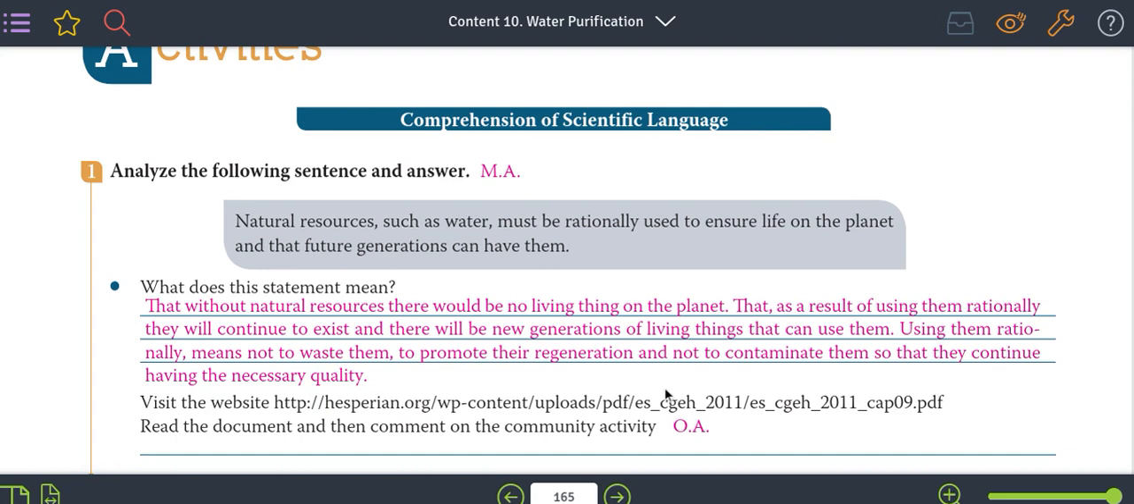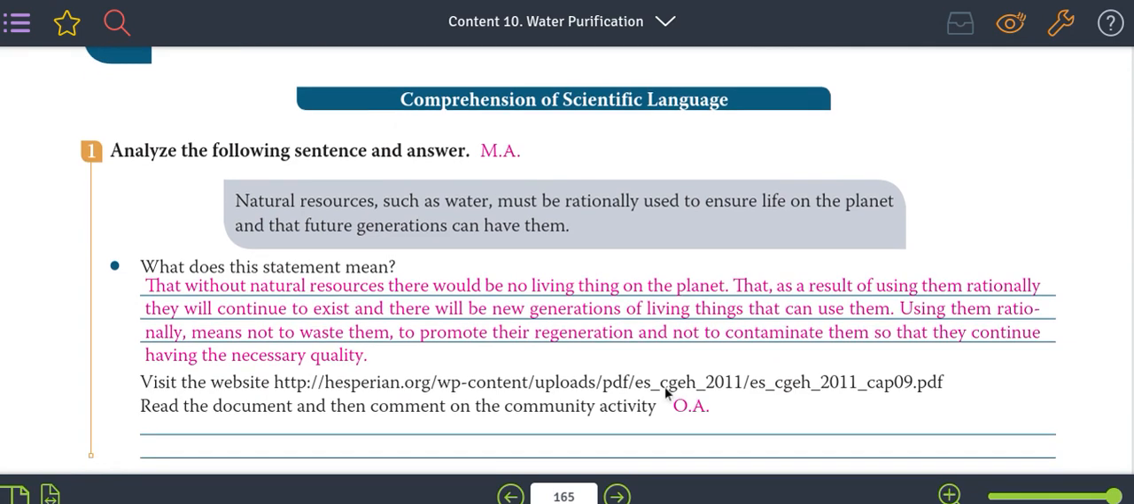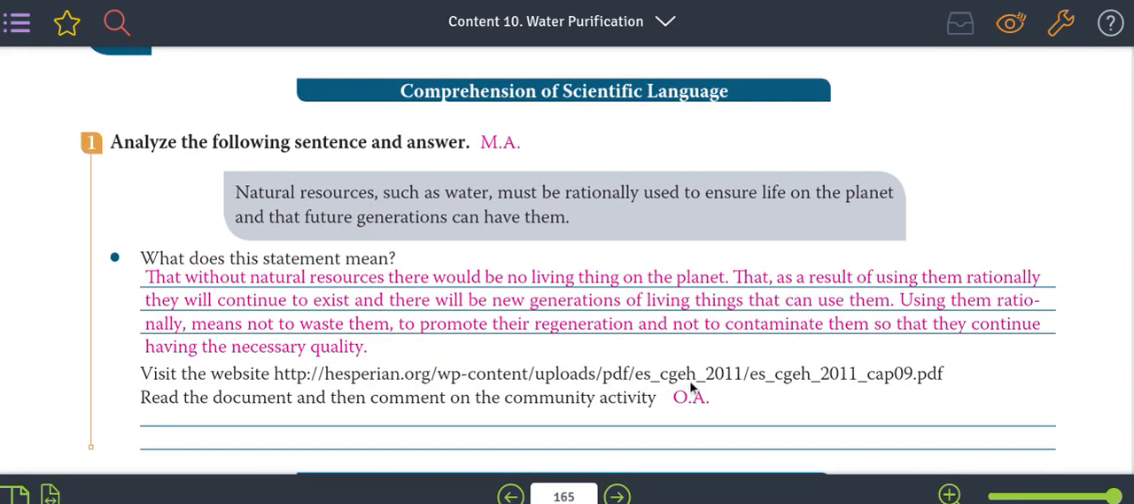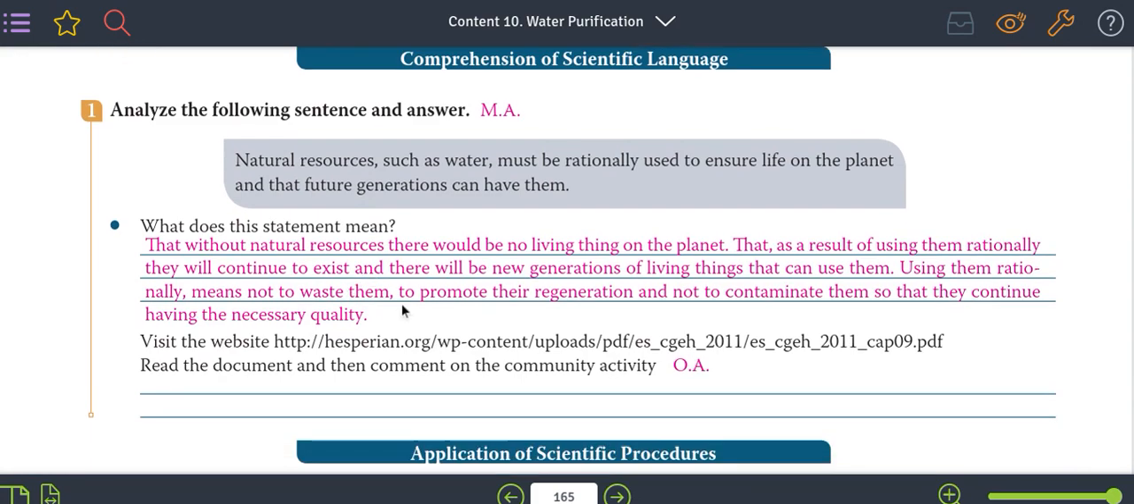That without natural resources, there could be no living on the planet. That as a result of using them rationally, they will continue to exist and there will be new generations of living things that can use them. Using them rationally means not to waste them, to promote their regeneration, and not to contaminate them so that they continue having the necessary quality.